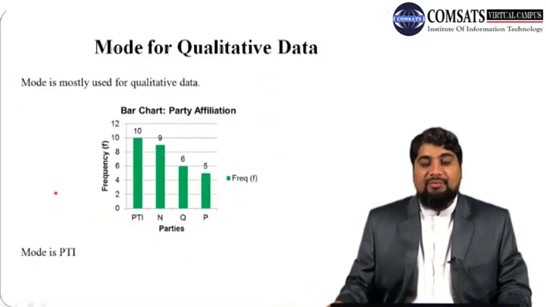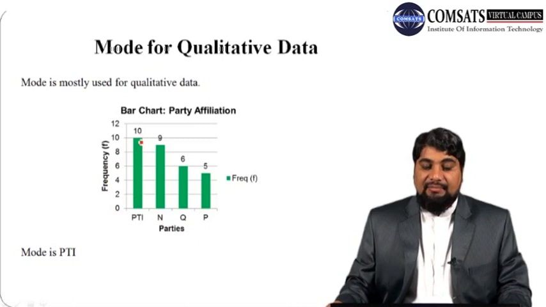We can also calculate mode for qualitative data as well. Mode is mostly used for qualitative data. So suppose here we have data of party affiliation. This is the bar chart. On the x-axis we have different parties, PTI, PMLN, PMLQ, PPP, and on the y-axis we have their corresponding frequencies.